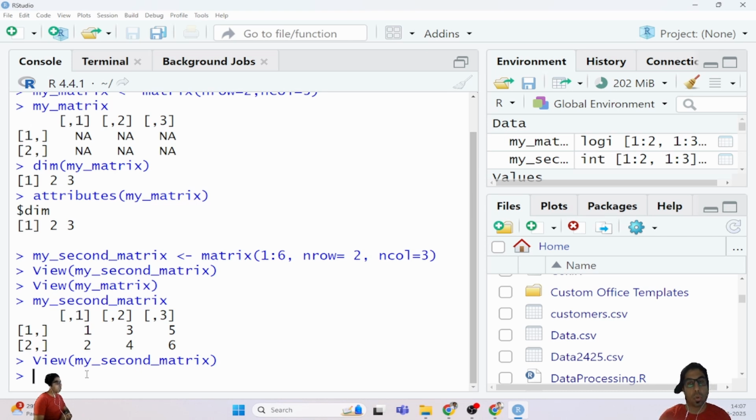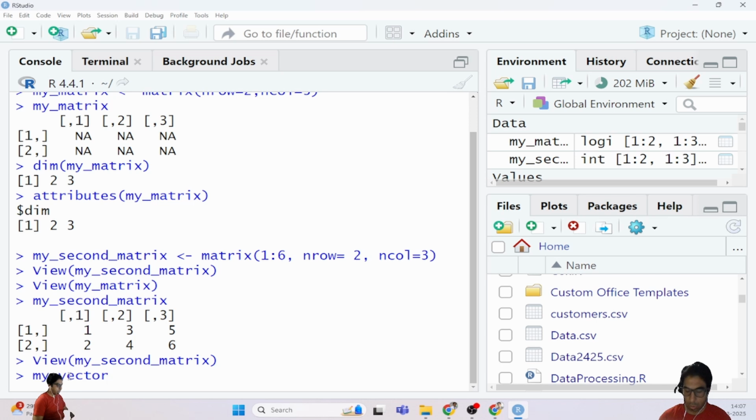After that we can see a matrix can be created directly from vectors. In the starting of this particular video, I told you that matrices are nothing but multi-dimensional vectors. So a matrix can be created directly from vectors by adding a dimension attribute. Dimension means rows and columns. If you add that to the vector, it will automatically convert that vector into a matrix. In this case you can see it's a vector, 1 to 6, all the values are there. But if we define the dimension attribute, it will automatically convert that vector into a matrix.